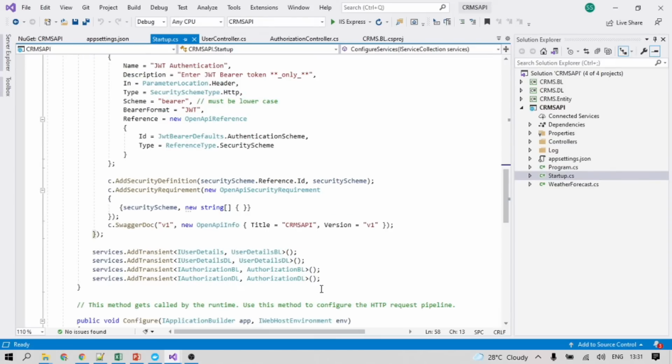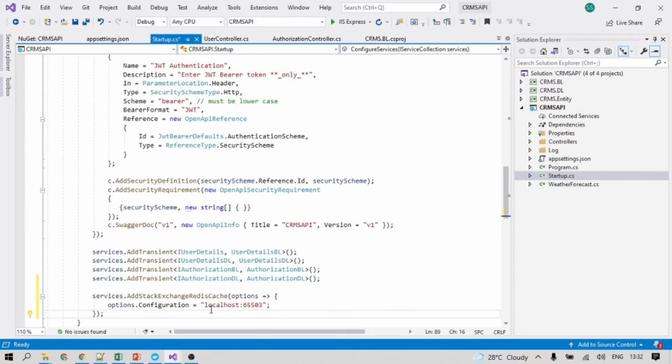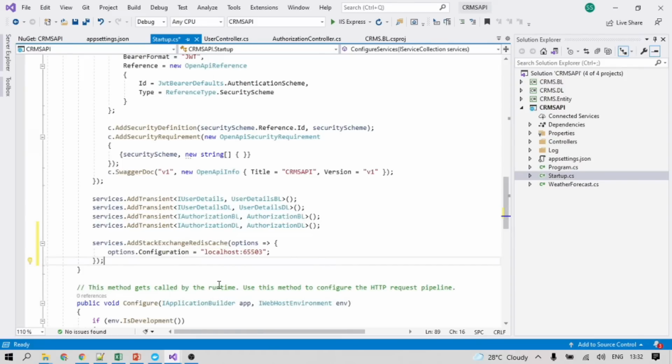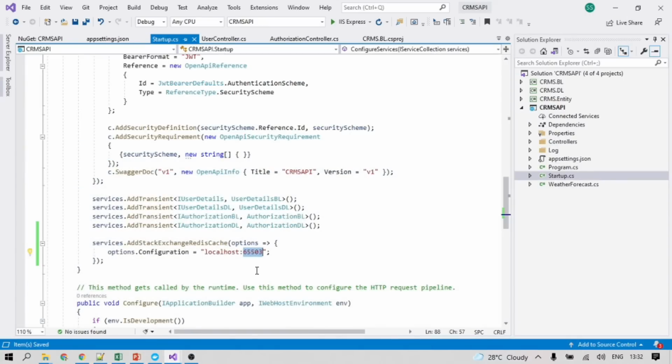So these are the interfaces which we created. Let's put it after that. Control V. Okay, so this will create a middleware for that. And it is running on port 65503, which is our container port. Make sure both are matching. We can also change the port, or create it on a different port. It might be running on a different port in your system, so just verify that before putting it here.